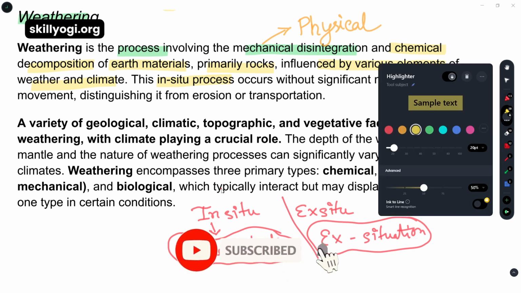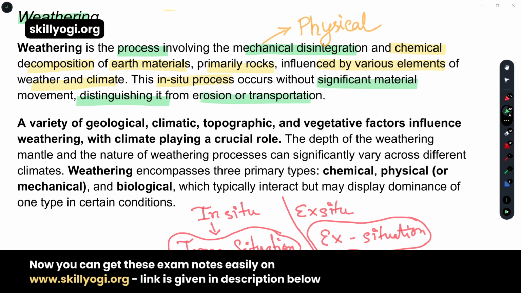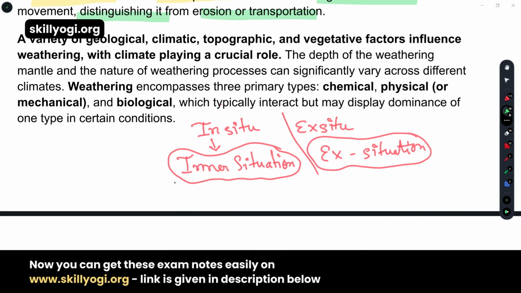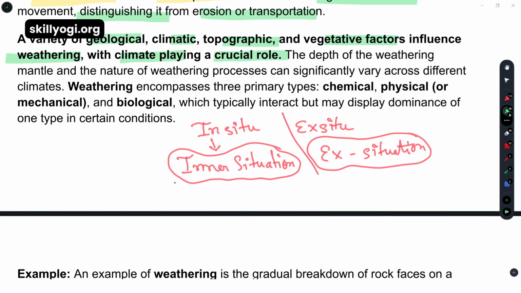So in situ process occurs without significant material movement, distinguishing it from erosion or transportation. A variety of geological, climatic, topographic and vegetative factors influence weathering. Just now we have finished the vegetative factors, with climate playing a crucial role. Yes, in everything, climate is also playing the main role in every formation of the landforms. The depth of the weathering mantle, the nature of the weathering processes can significantly vary from one climate to another.